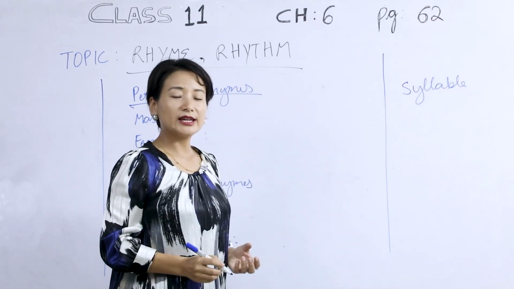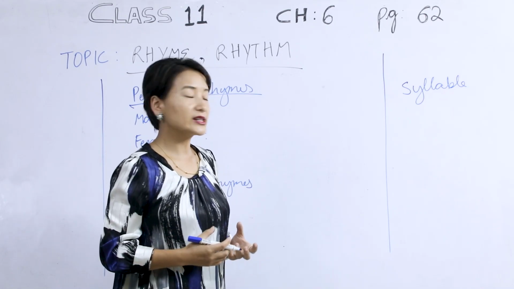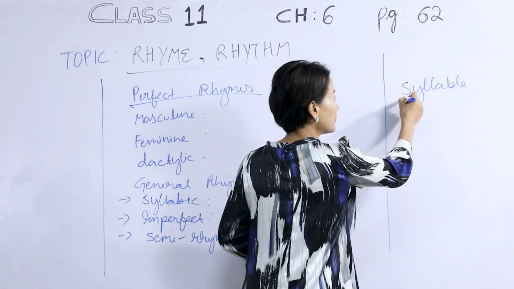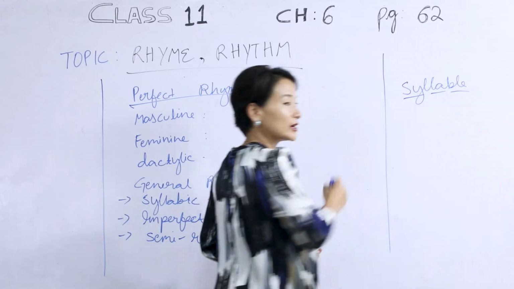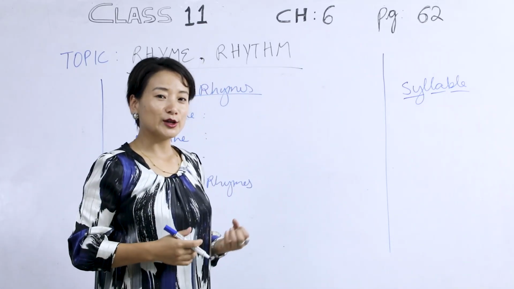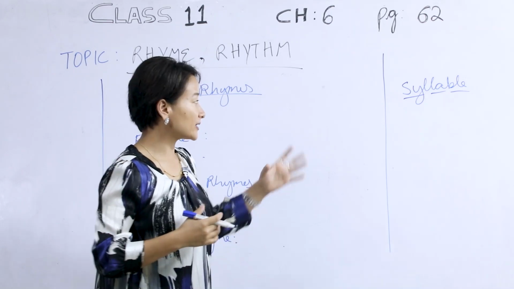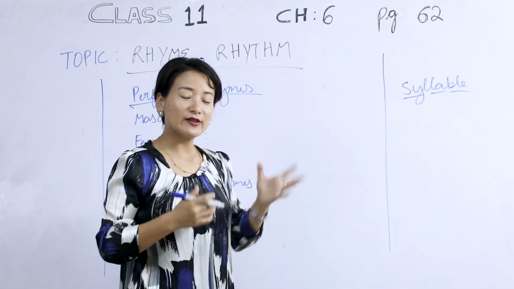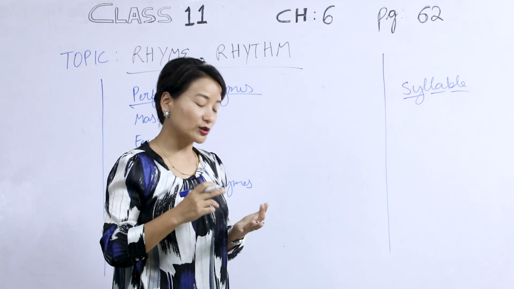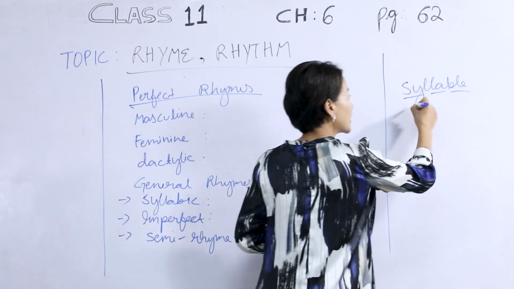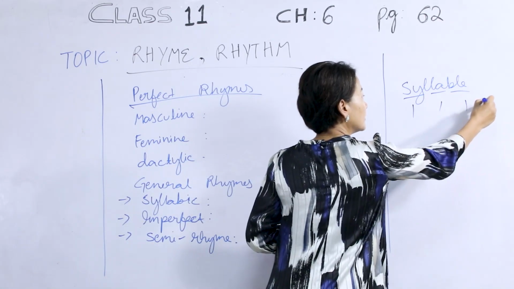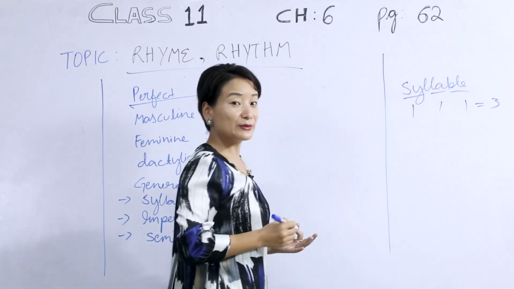So a syllable is the smallest unit of sound. Take the example of this word, syllable. How many sounds do you hear when I say that? I'll give you an example here. Syllable, when I say it in that way, if you count it, I'm sure you are able to count 3 sounds. So that's 3 syllables.